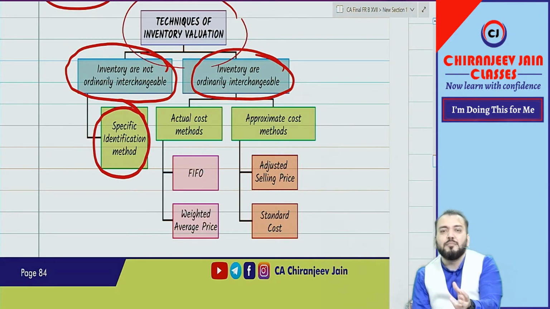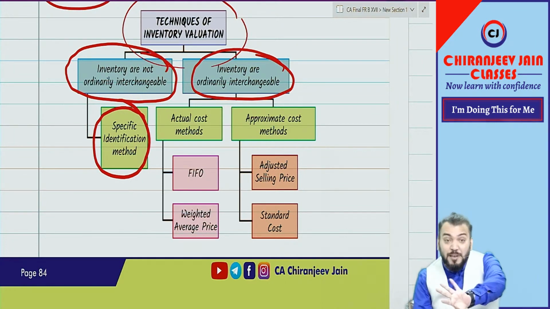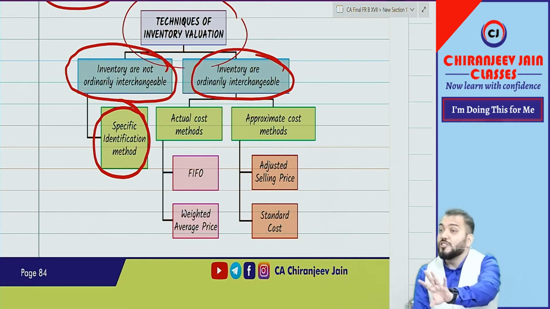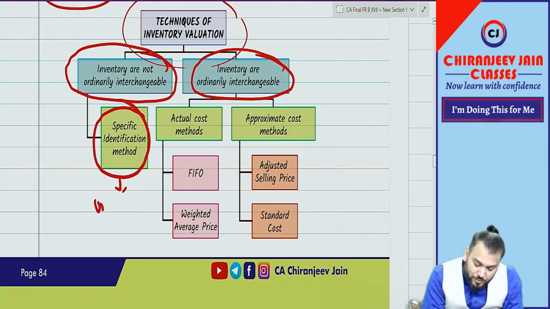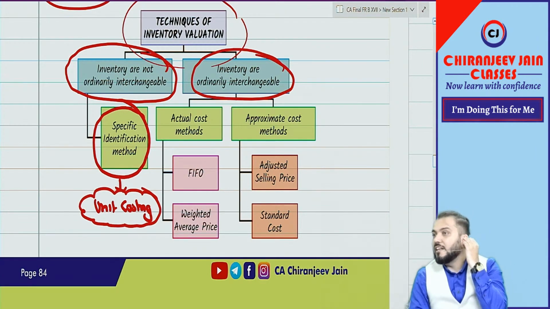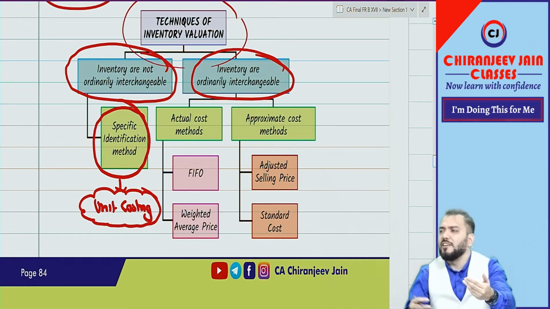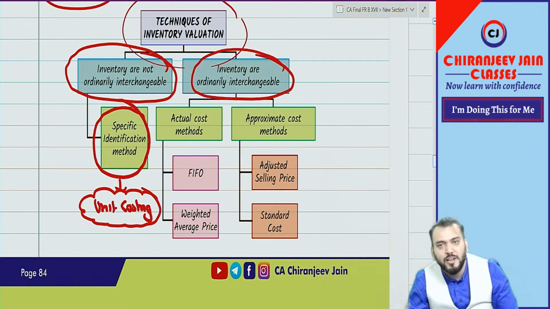Specific identification method means you need to find out the cost for each unit specifically, and that we also call unit costing. For each unit, find out the components and add them, and that becomes the cost price of each unit.